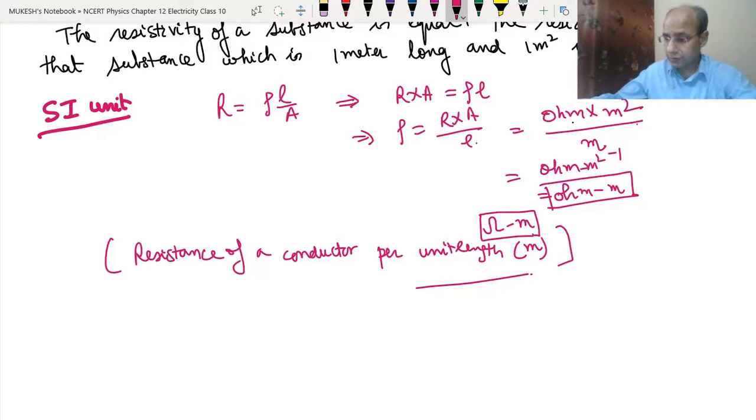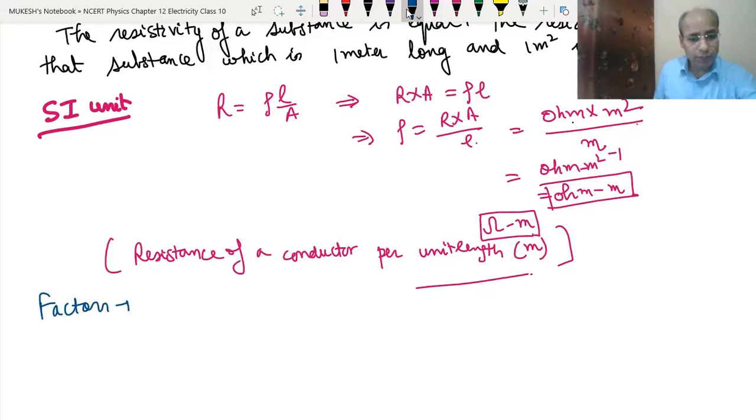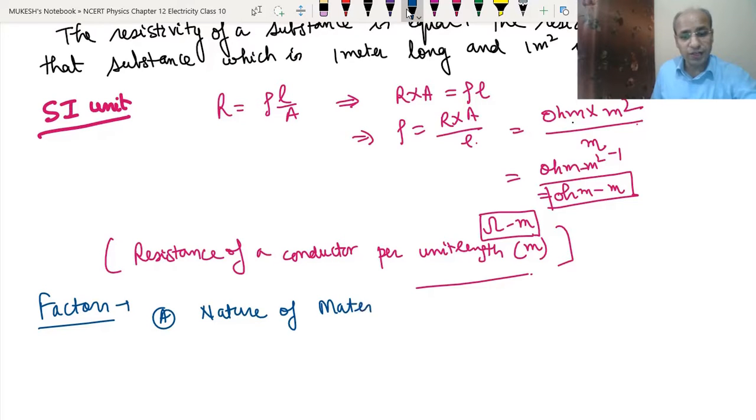Now, the factors on which the resistivity depends. First, it depends on the nature of material. Different materials have different resistivity. This is the reason that two wires of the same length and same area of cross section or same thickness, but of different material, have different resistance, because they have different resistivity.